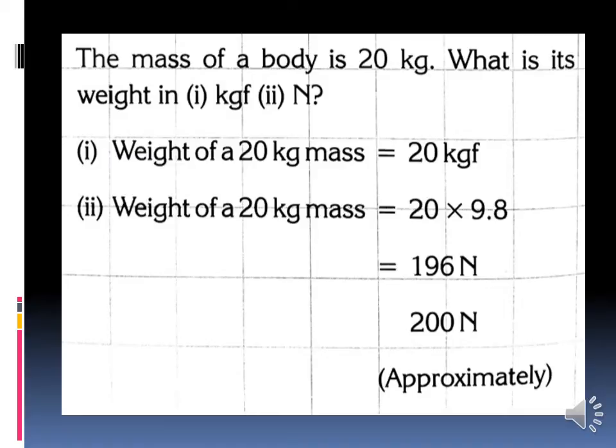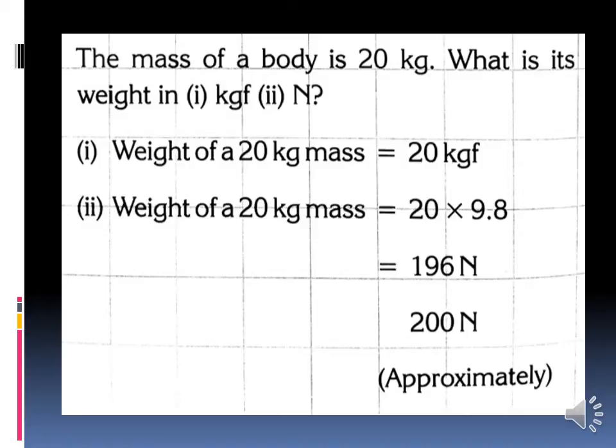Have you all completed? You should write all the word problems in your classwork notebook, okay? First write the conversion units. Already in the previous class I have taught about the conversion unit of mass. You should write that, and then you should write the conversion unit of weight. 1 kilogram force equals 9.8 Newton, and 1 gram force equals 980 dyne. Likewise you should write, and then you should do this problem, okay?